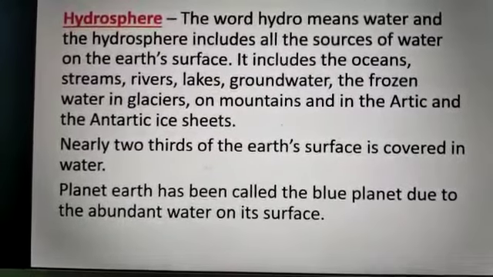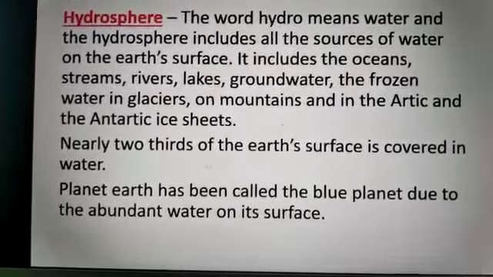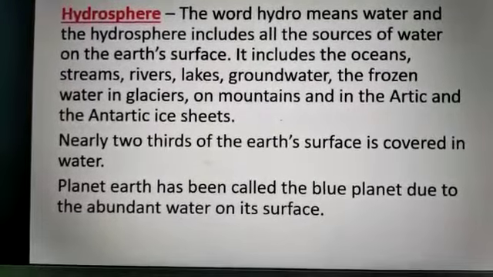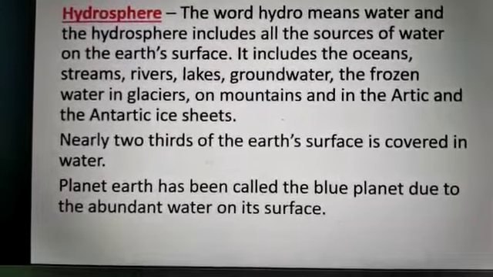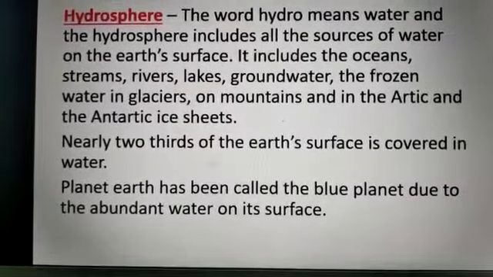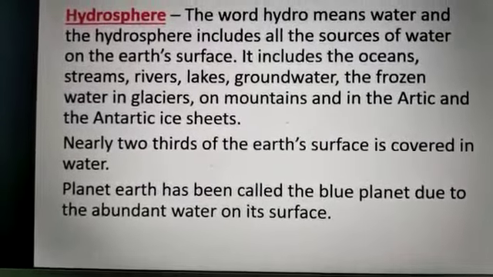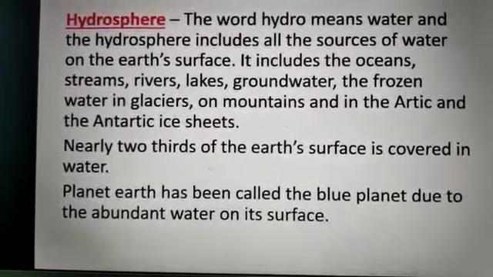Nearly 2/3 of the Earth's surface is covered in water. You know, our planet Earth has been called the blue planet. Why? Because of the abundant water on its surface. Nearly 2/3 of the Earth's surface is covered in water.